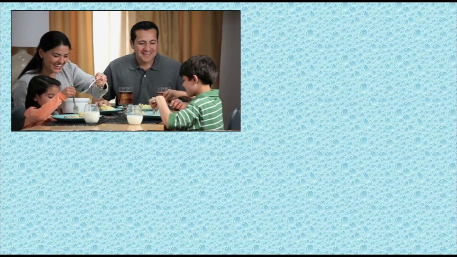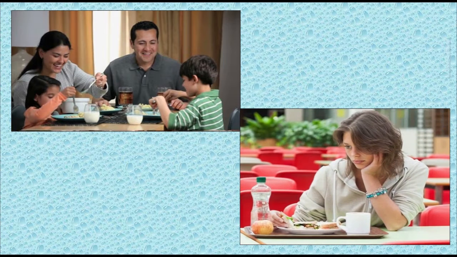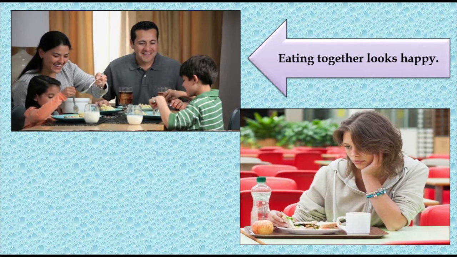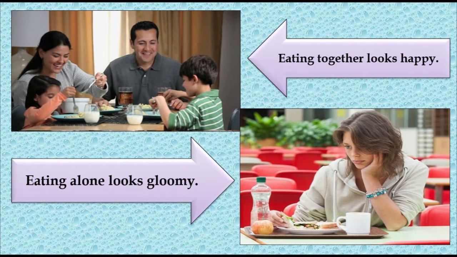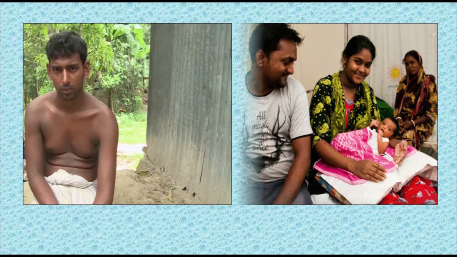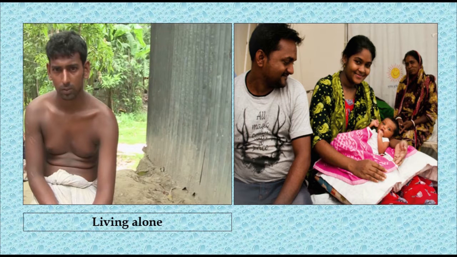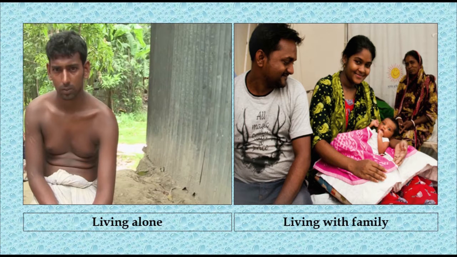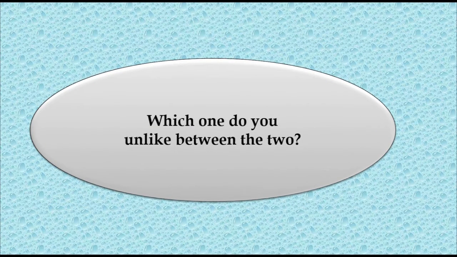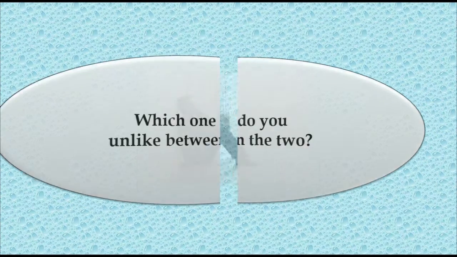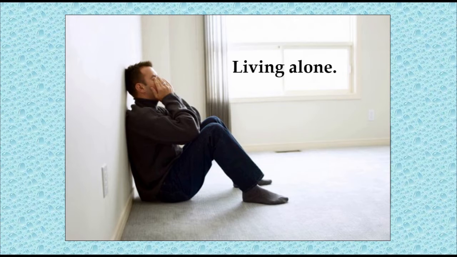What can I see here? Eating together looks happy. Eating alone looks gloomy. There are two pictures. The first one shows living alone, and the second one shows living with family. Which one do you dislike between the two? Living alone.